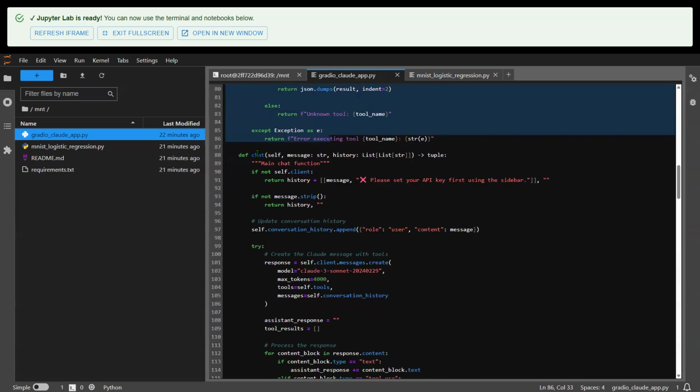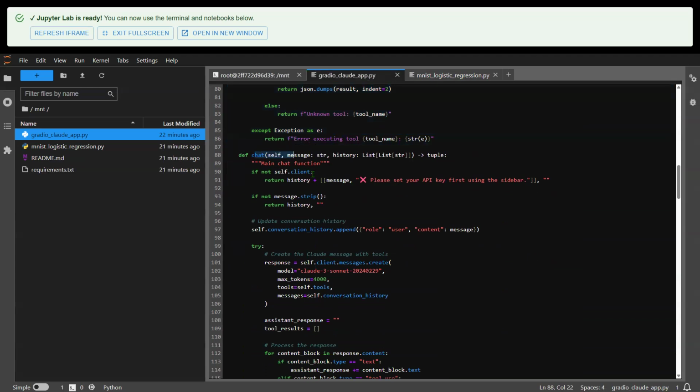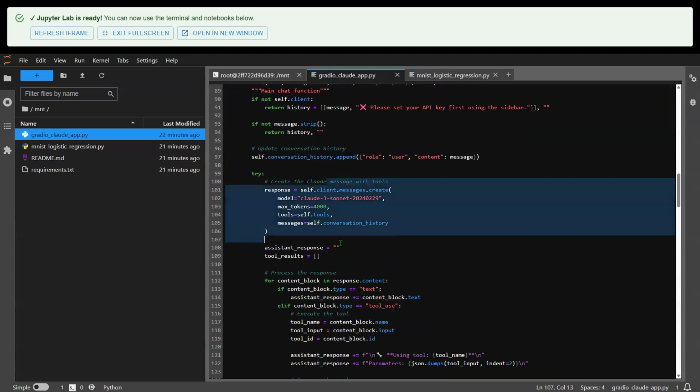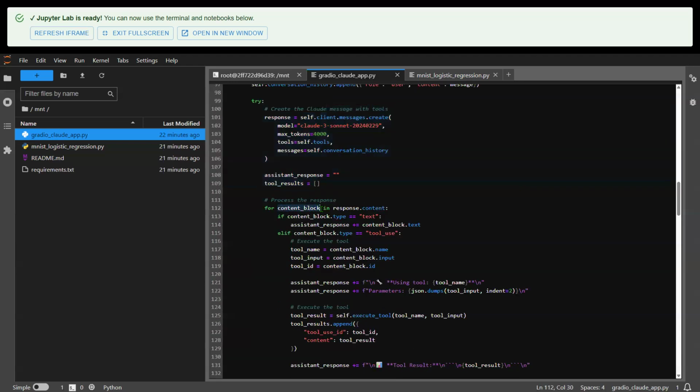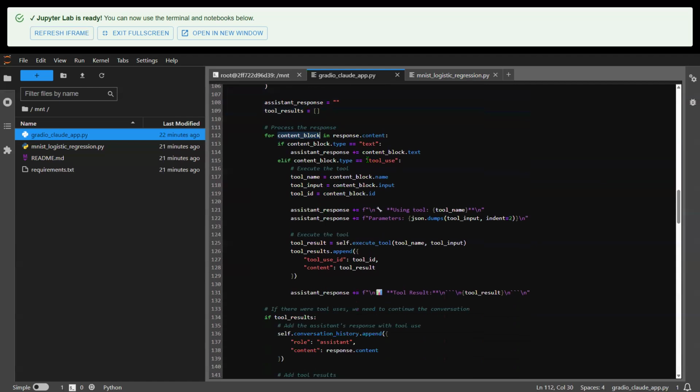So here is the chat function, and inside of the chat function, you start talking to it. Maybe you make an API call, chat completion, right? And then here you want to check the content block, and inside of content block, you check the tool use. This tool use is when you want to see if you need to execute a tool, right? If you do need to execute a tool, here is a function that helps you execute a tool, to which you need to provide the tool name and the tool input.